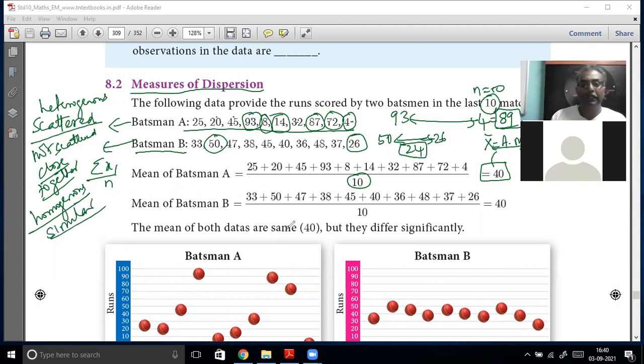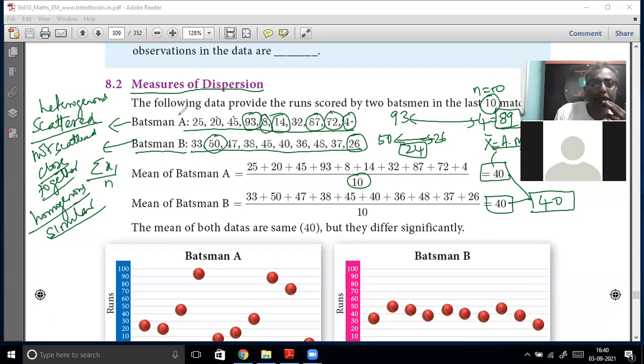Now, you understand one important thing. Why do we need a measure of dispersion? Because if you take the measure of central tendency, both the fellows get the same arithmetic mean of 40. But the data is very different. This fellow is scoring consistently. He is not scoring very high nor very low.